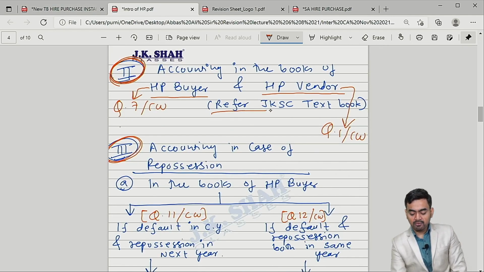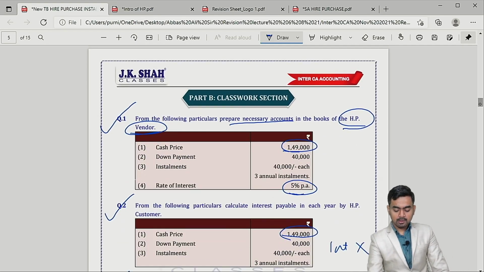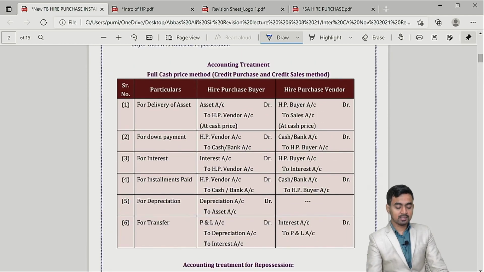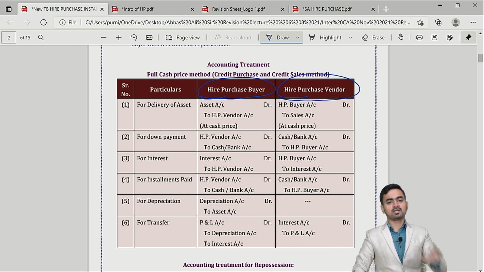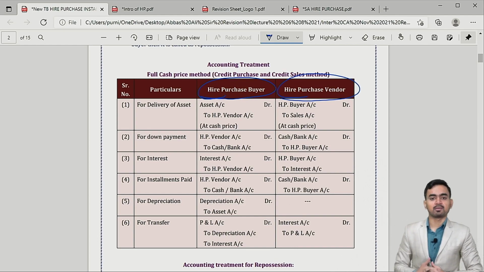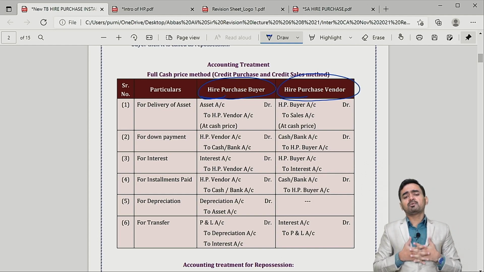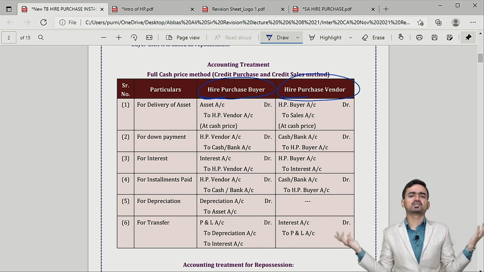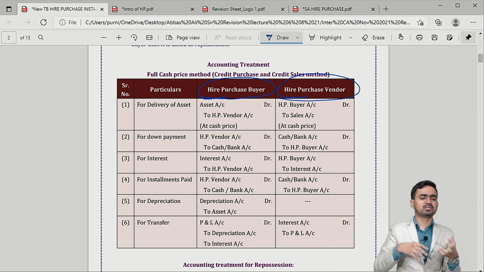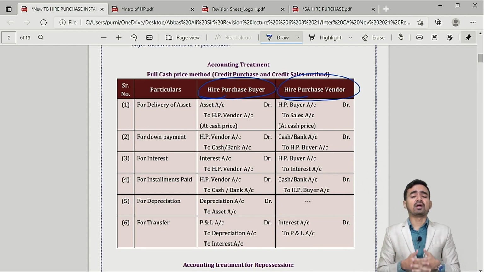So what I am saying, refer the JKSC textbook for the journal entries. Come here on the screen, please check. They are the journal entries. Hire purchase buyer, what entry he will pass, and hire purchase vendor, what entry he will pass. First focus on hire purchase buyer. Tell me, I am the hire purchase vendor and you are the buyer. You would like to purchase machinery from me. I am dealing in machinery on a daily basis. I purchase machinery and sell machinery in the market. So I am effectively a machinery vendor in the market.